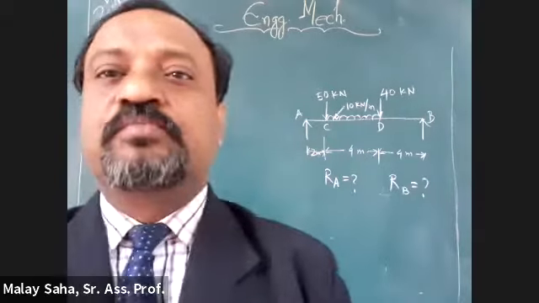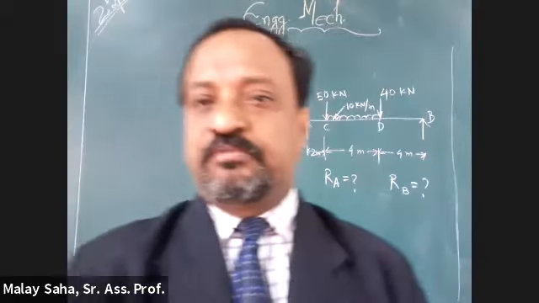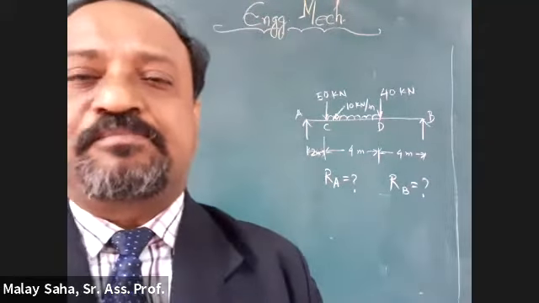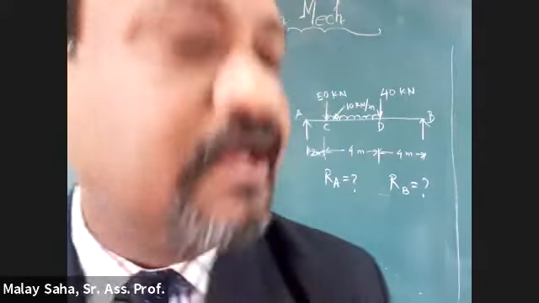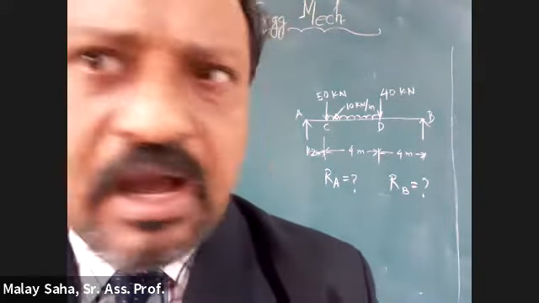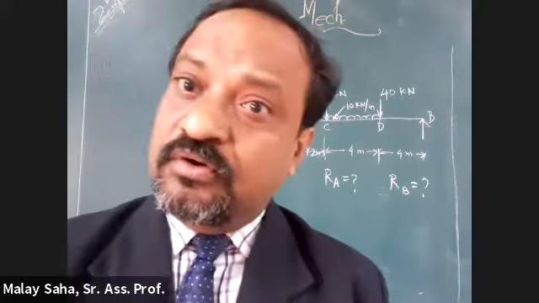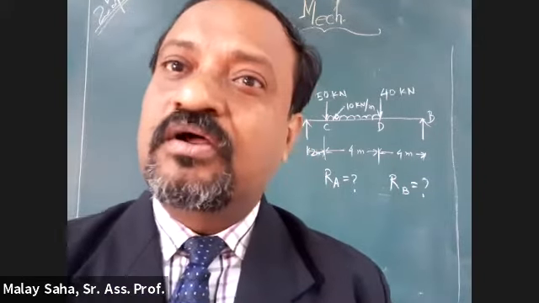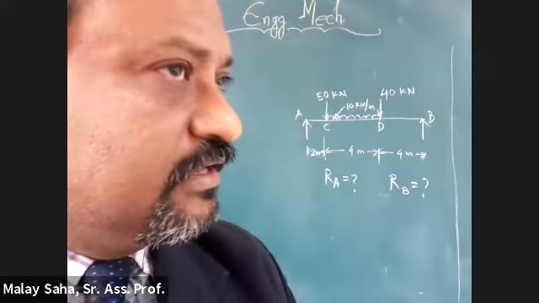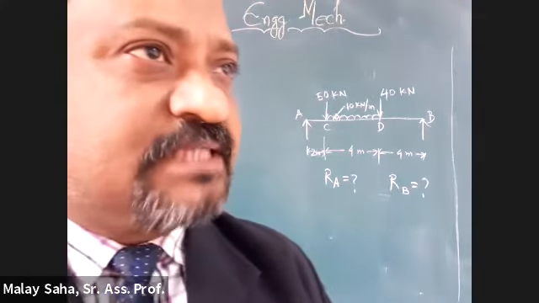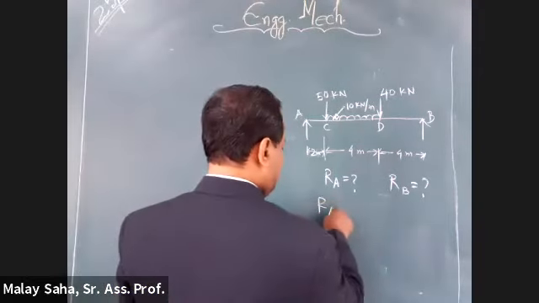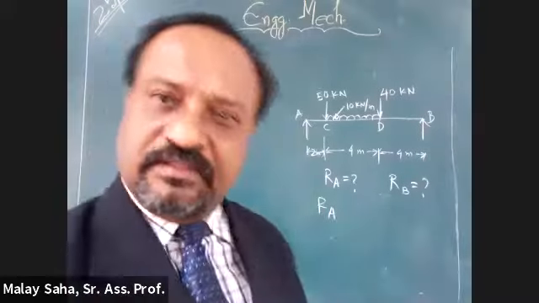Kaushik, you must have taken up a similar problem in your diploma. Tell me, what is the first approach? RA plus RB equal to 0? Come again. RA plus RB is equal to 0. Do you all agree? What should RA plus RB be equal to? So we have to first take out the moment of all the forces, that will be the second step.